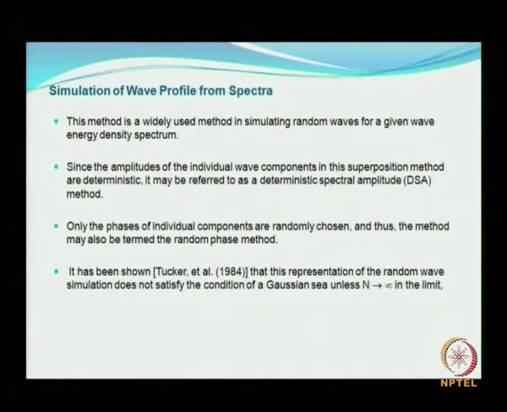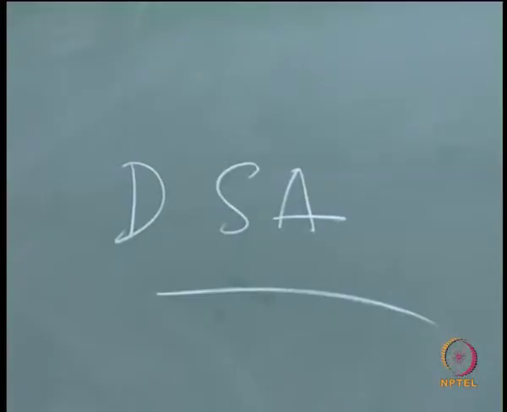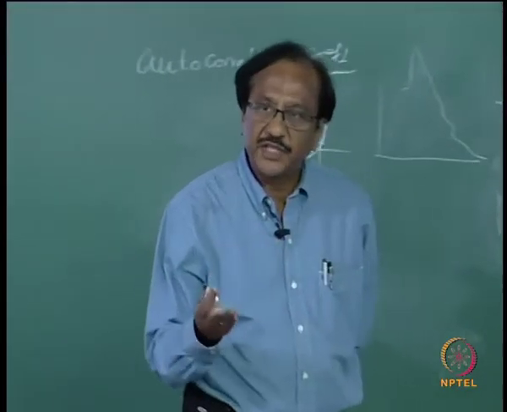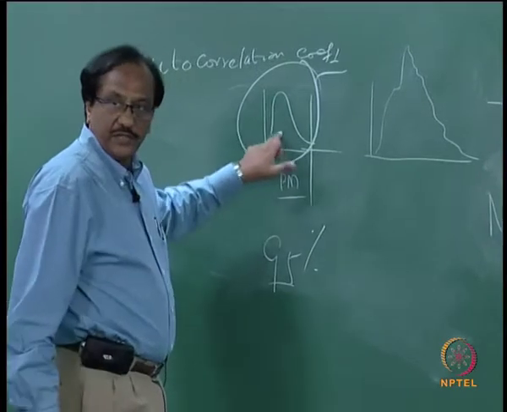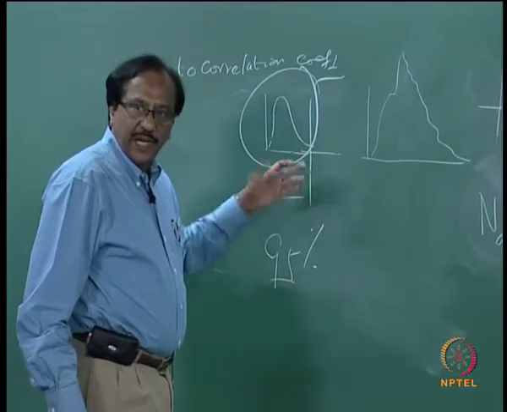Now, next let us look at this method, it is a widely used method in simulating random waves for a given energy spectrum. We have seen it already, and it is also called the deterministic spectral amplitude method, since herein the amplitudes of individual wave components in this superposition method are deterministic. So, you can get the amplitude of each of this spectrum. If you consider a particular spectrum, the amplitude can easily be estimated.